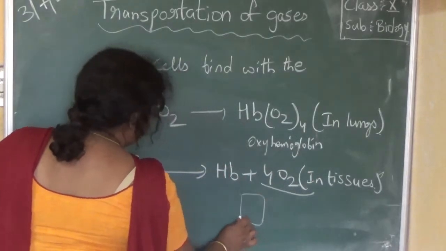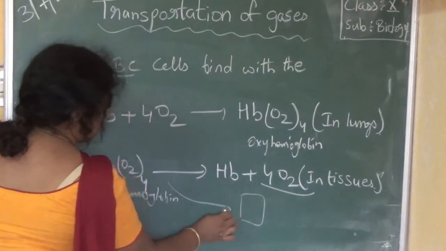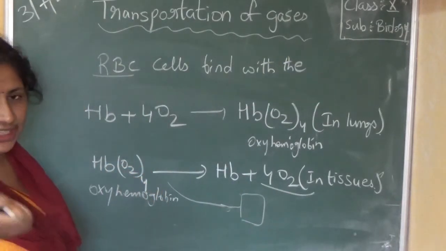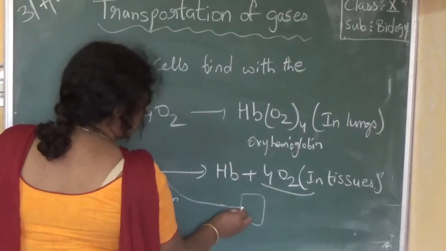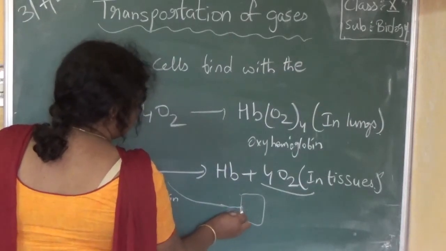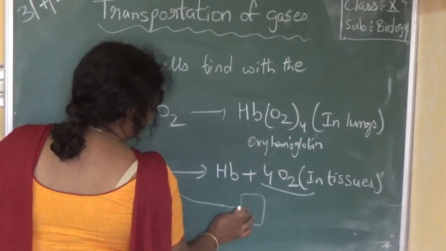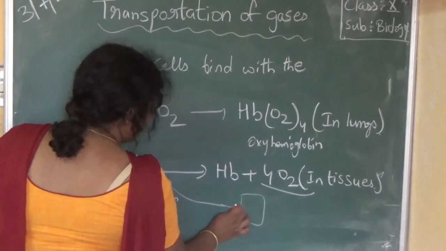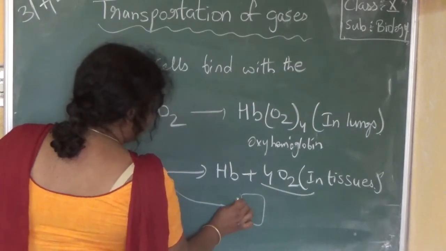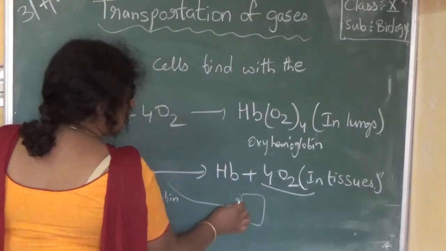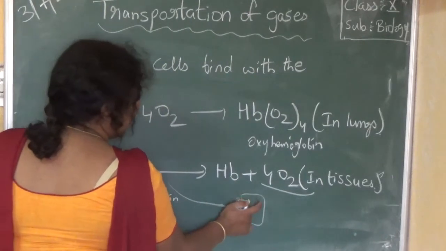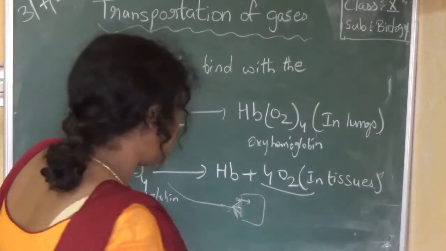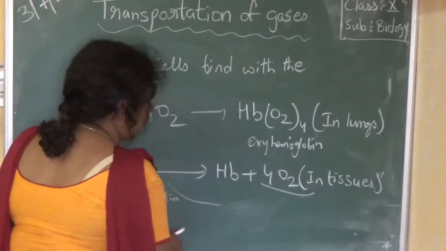This is our tissue. So oxyhemoglobin is coming like this, through blood capillaries, very thin structures. Blood capillaries will be like this. So it will deliver the oxygen molecules here. By diffusion, because of more here and less here, they will enter into the cells of the tissues. Okay, I will draw once again.